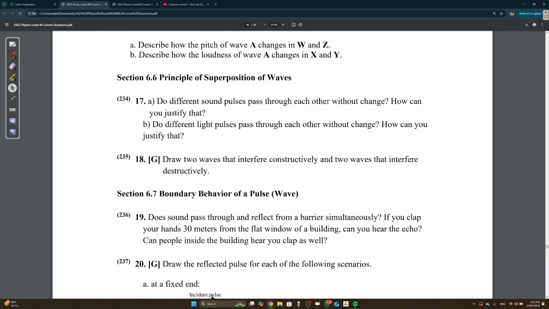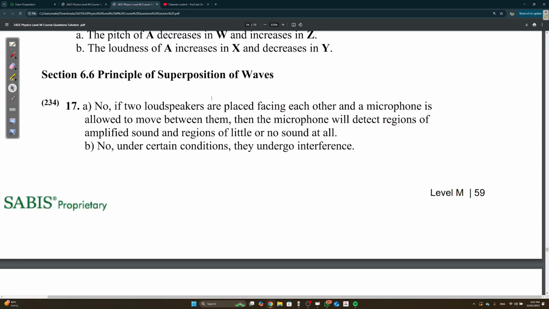So do they pass without change? No, obviously not. We know this. Definitely it doesn't pass without change. It either goes constructive or destructive interference. And how is it justified? If two loudspeakers are placed facing each other and the microphone is allowed to move between them, then the microphone will detect regions of amplified sound and regions of little or no sound at all.